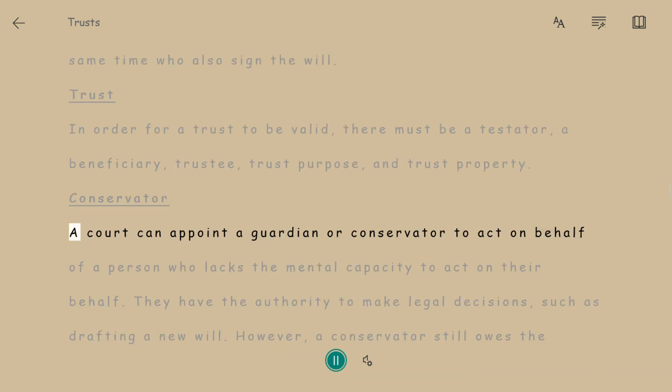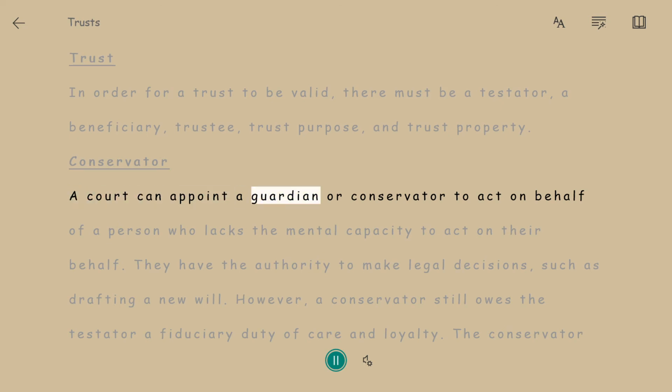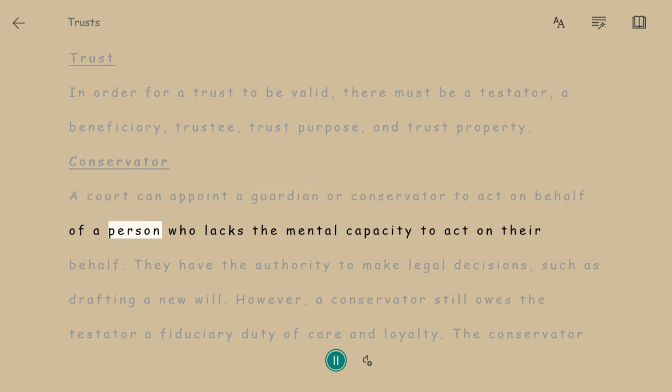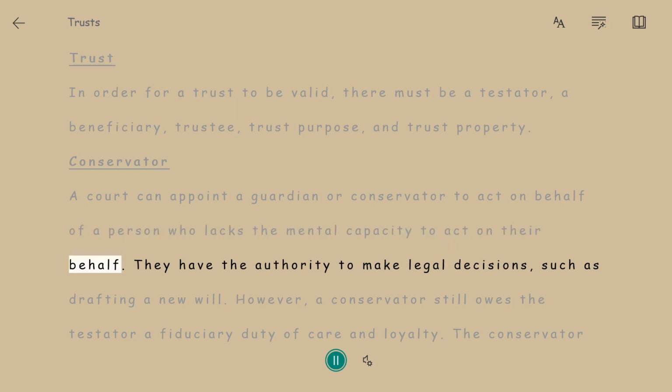Conservator. A court can appoint a guardian or conservator to act on behalf of a person who lacks the mental capacity to act on their behalf. They have the authority to make legal decisions, such as drafting a new will.